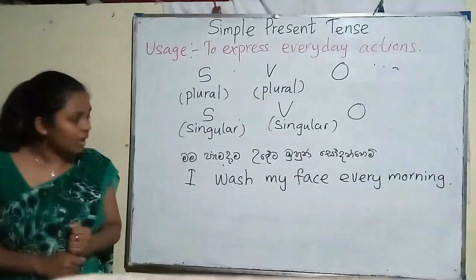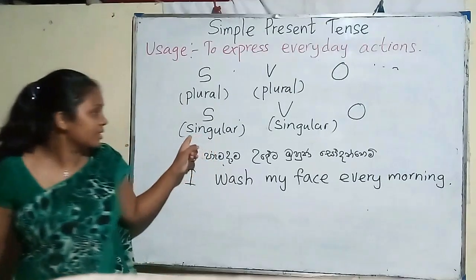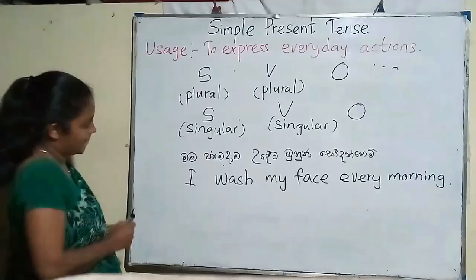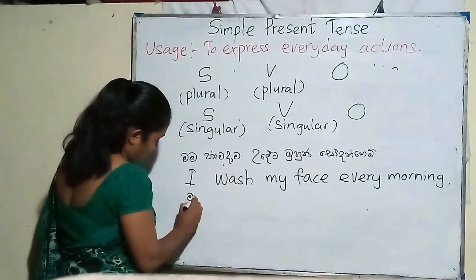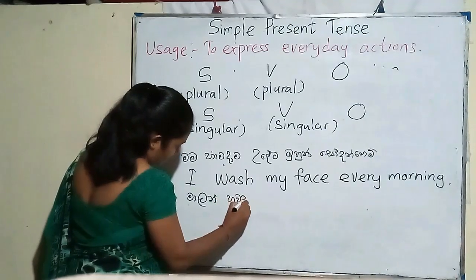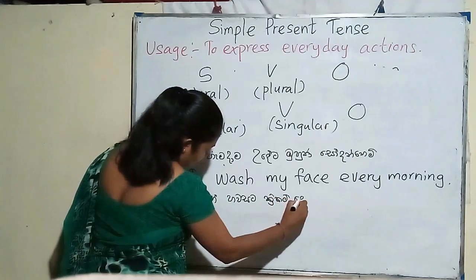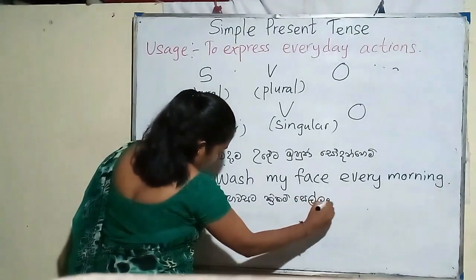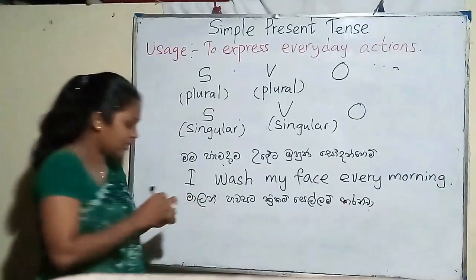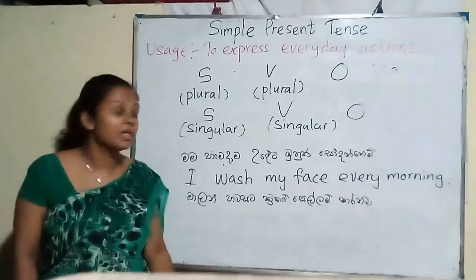Now I'll take another example to write singular verbs. Here the sentence is මාලන් හවසට cricket සෙල්ලම් කරනවා.